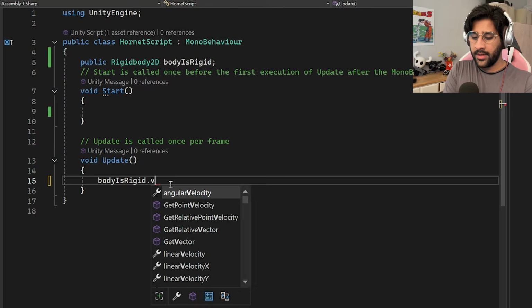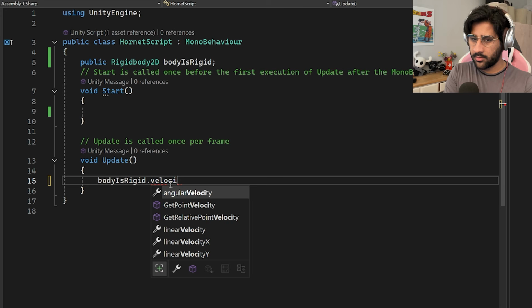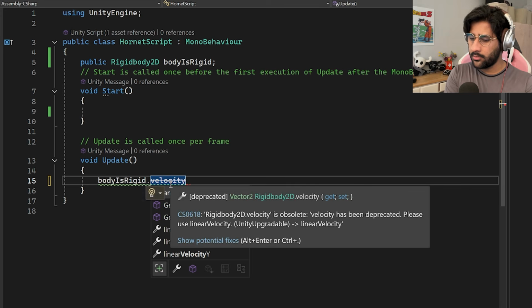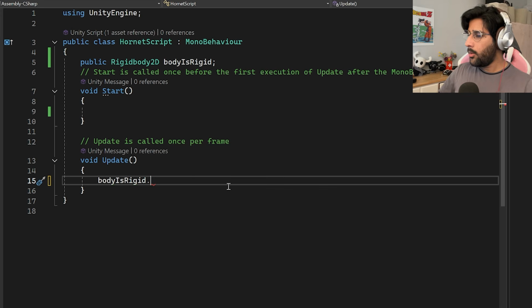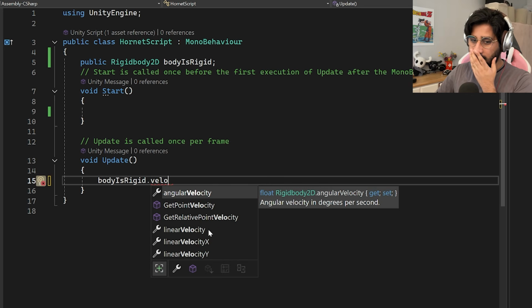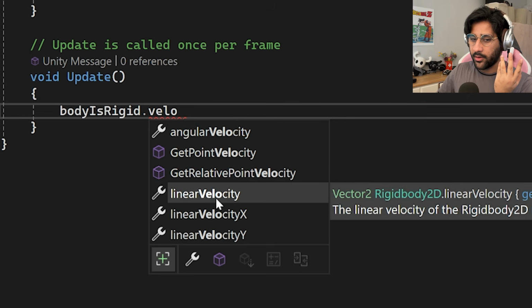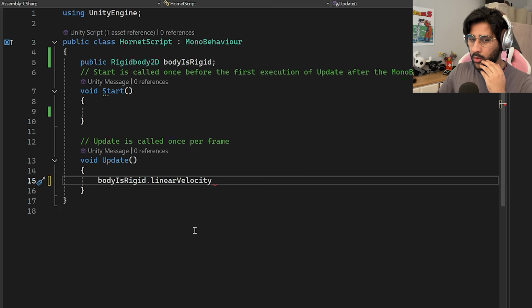That's great. What we want to do is velocity, not angular velocity, just regular velocity. Wait, why is there no velocity? But the tutorial said velocity, and I don't have velocity. I have linear velocity. I guess we'll go with linear velocity because it is linear, not angular or anything like that. So, sure, linear velocity, even though that's not what they use.